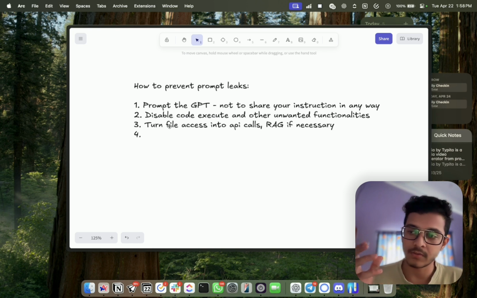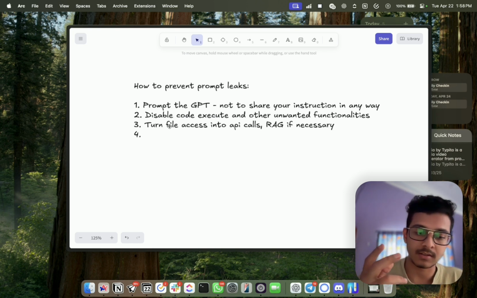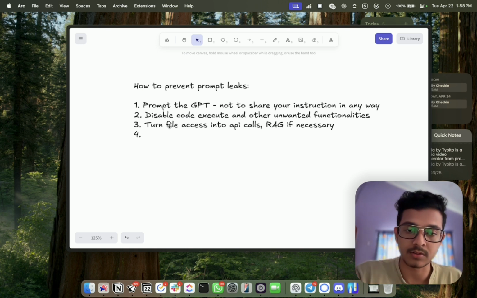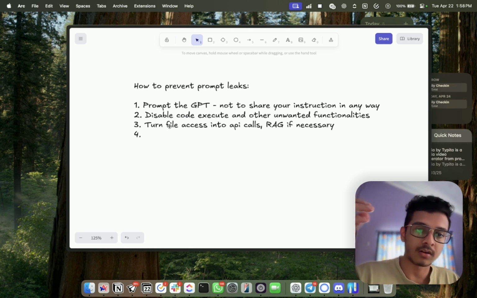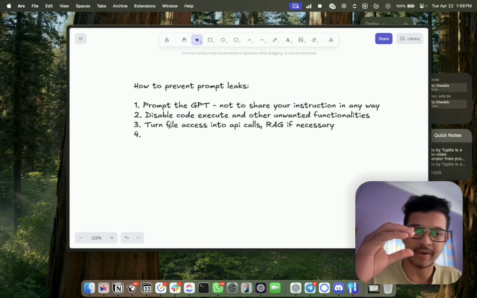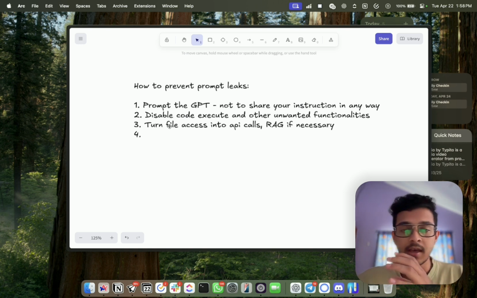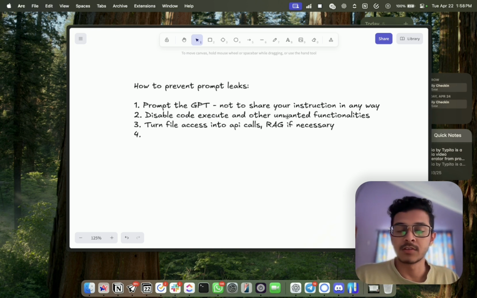What I mean by that is there are two ways to get reference to file content: by directly uploading the file into the GPT, or defining an API call which will give access to a set of files, and that can be a retrieval augmented generation query as well. Yeah, so these are the prevention methods, and I hope this helps.